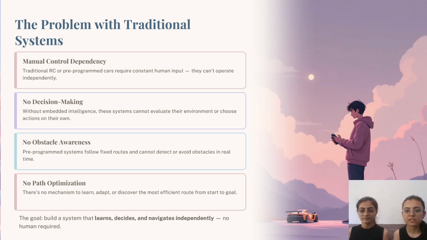The problem with traditional systems is that basic systems don't have decision power. They depend on human control and can't avoid obstacles or plan paths. So there is a need for a system that can navigate independently.